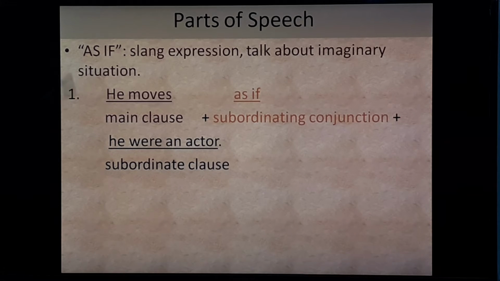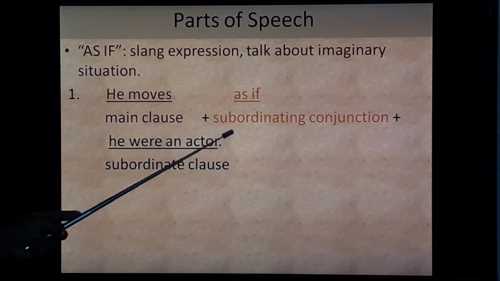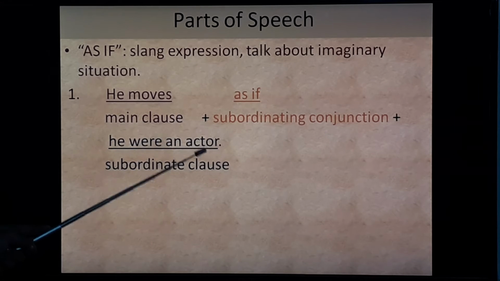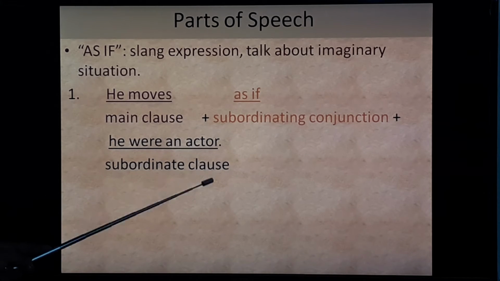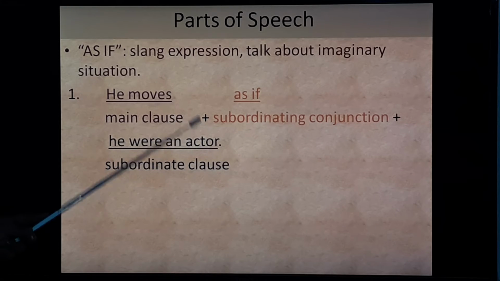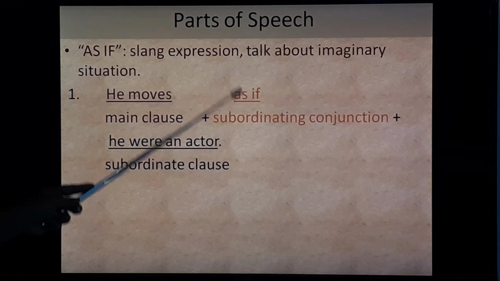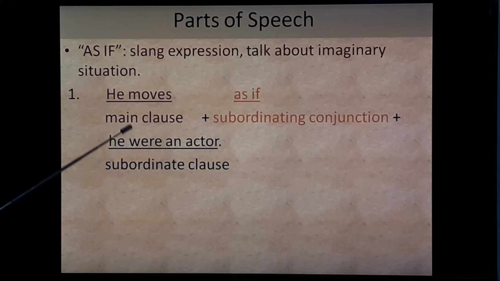First, he moves as if he were an actor. So here, "he moves" is the main clause. Then "as if" is the subordinating conjunction, and "he were an actor" is the subordinate clause. Most probably when you use this as if construction, whatever comes after as if will come with "were". That is why here "were" is mentioned. He were an actor.